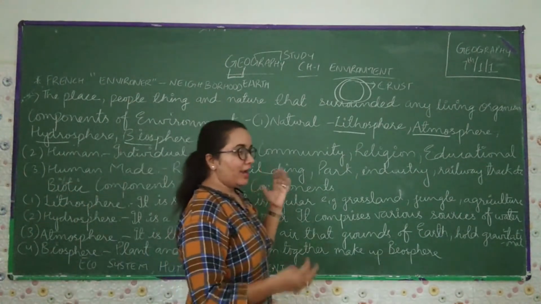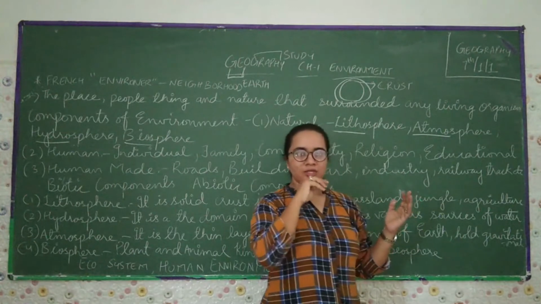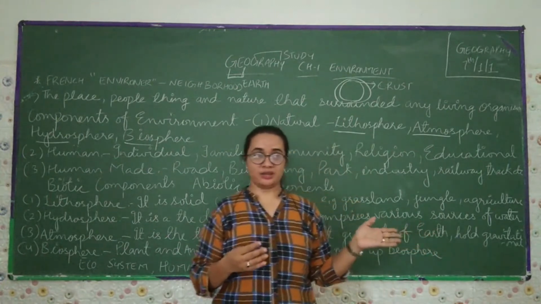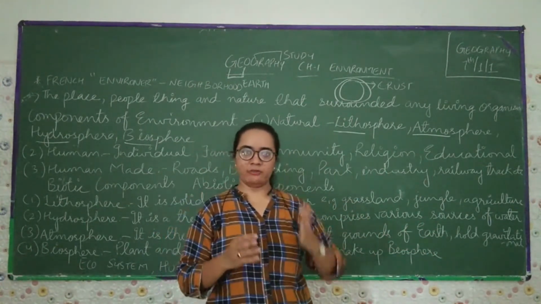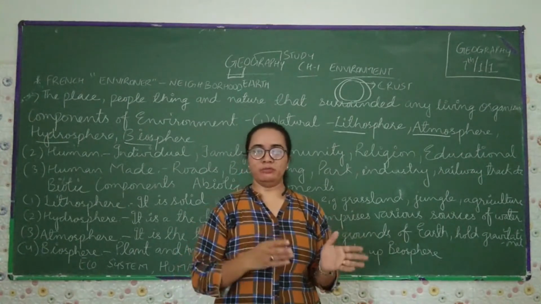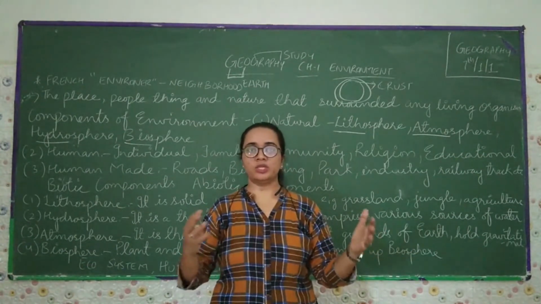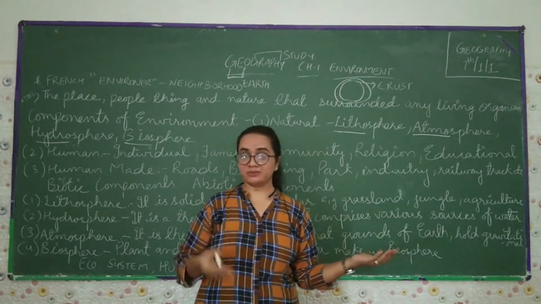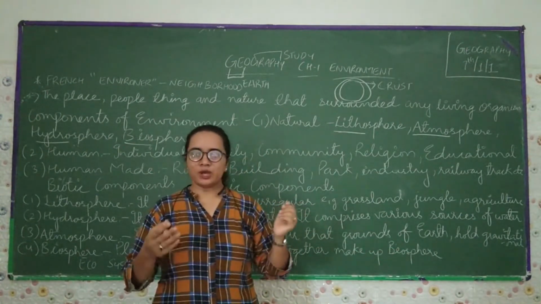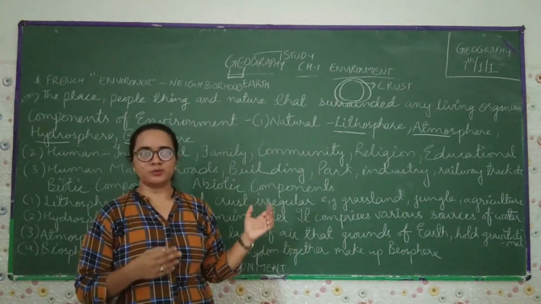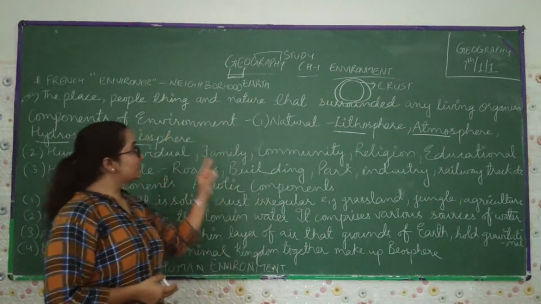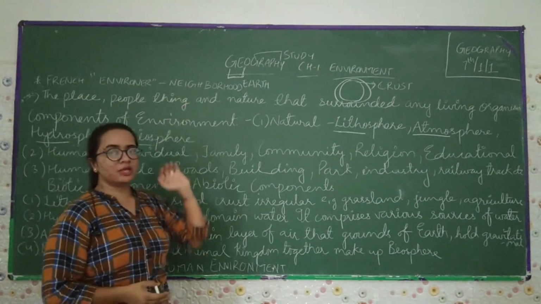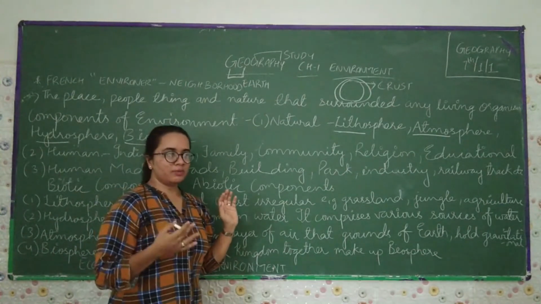First we will know the meaning of the environment. Generally in the previous classes, in 5th and 6th, in subjects like EVS and science, you thought that the environment only belongs to nature. No, environment does not only belong to nature, it belongs to numerous things. Just like humans, each and every one has their own perspective, their own environment. First, where does the word environment come from? It comes from the French word environ, which means neighborhood.